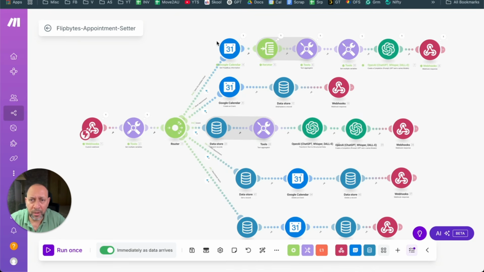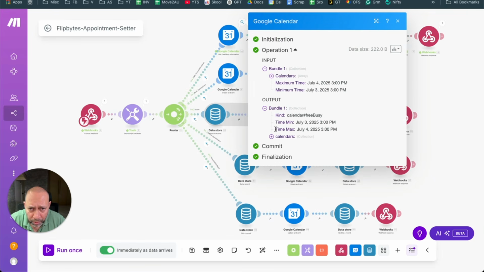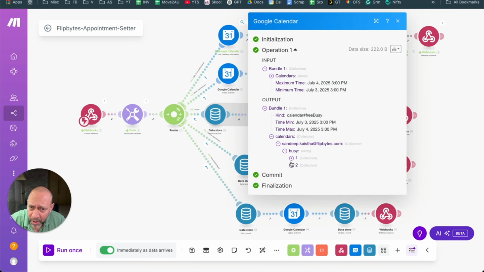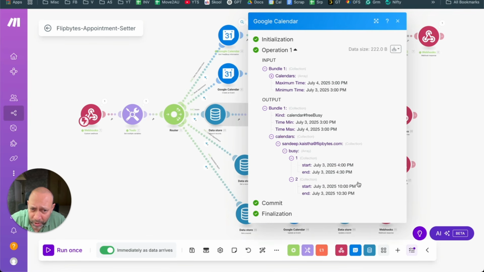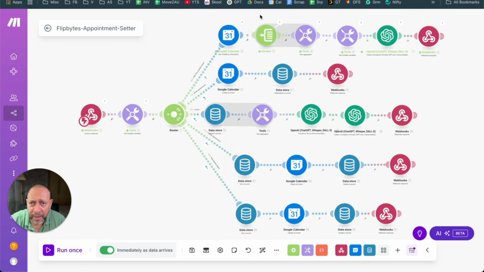All right, and what we do is we actually use this, then we have an iterator. So let me just show you this time. We asked whether 3 p.m. to this is available or not on July 3rd. So it's going to pick up from July 3rd to July 4th and see if the times are available or not. It says that within the calendar, within Sandeep, busy. We have only 2 busy times: 10:30 p.m. and 4:30 p.m. on July 3rd. So it is going to send that out, and then it goes to the iterator.